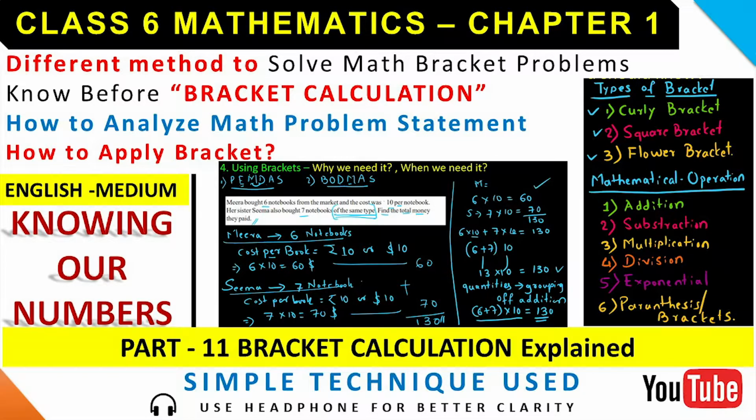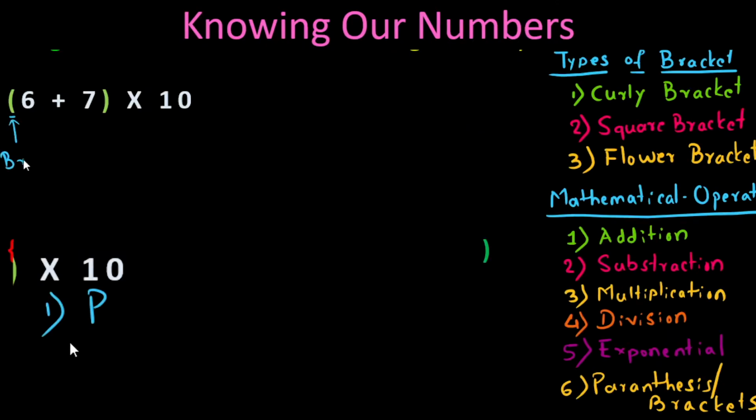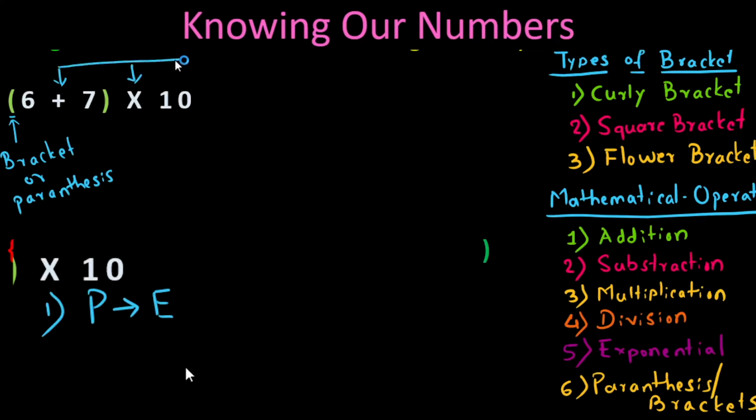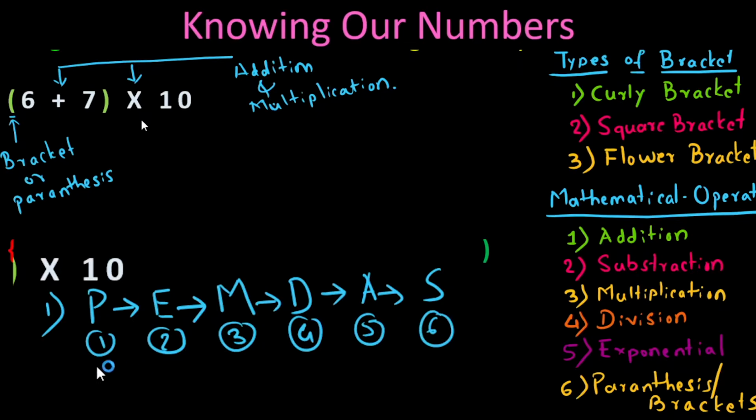So far we studied several things in Knowing Our Numbers. Today we are going to study brackets. I have categorized three different sections in the bracket which we are going to cover in this session. The first one, what you see on screen, is the before-bracket calculation. What you should know: how many types of brackets there are, what different operations are included in the bracket, and which one we need to solve first. That is what we are going to understand.